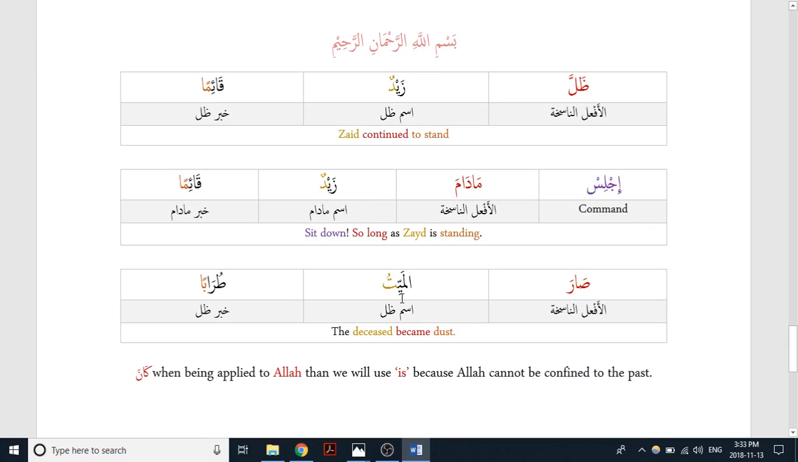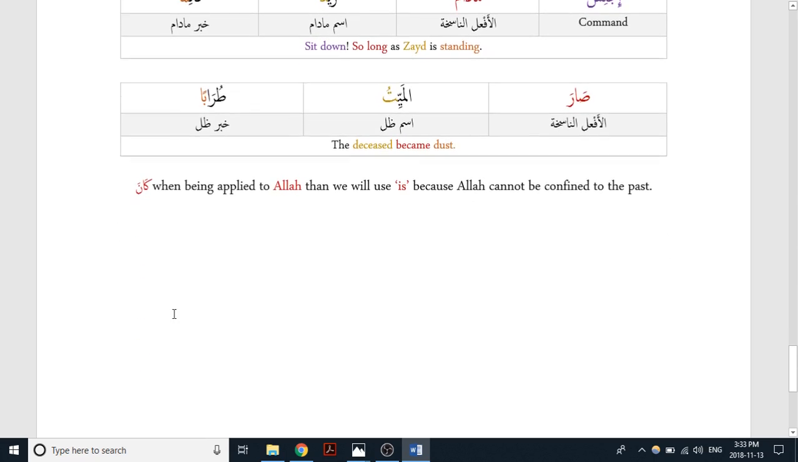Let's take another look at this example here. صار الميت ترابا. So this means the deceased became dust, right? And one thing you want to keep in mind, when kana is being applied to Allah, then we will use is as a translation, because Allah cannot be confined to the past.